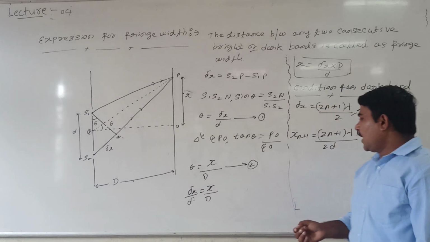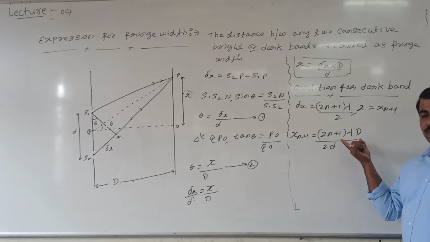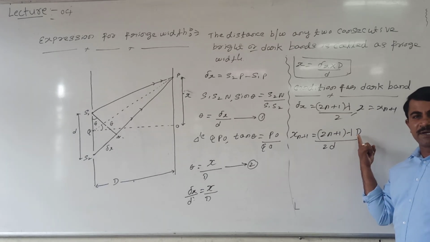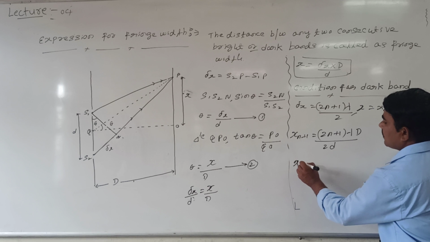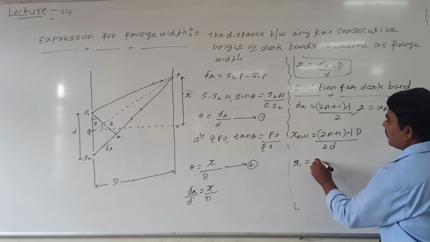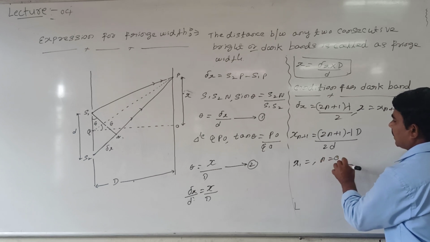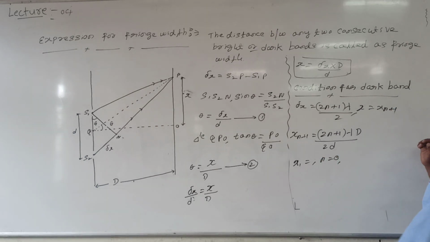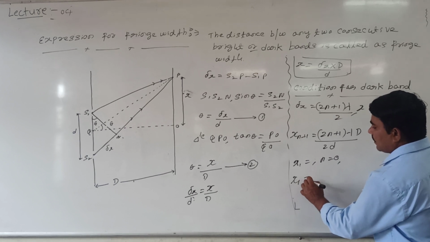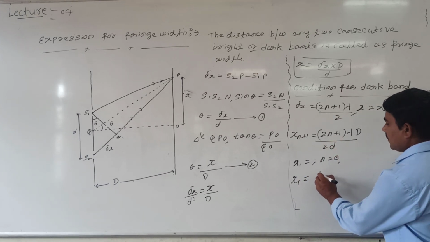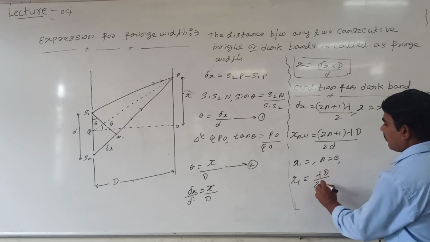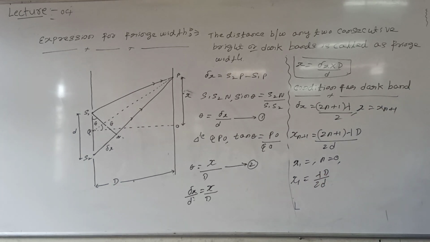Now you can take n is equal to 0, n is equal to 1, n is equal to 2, like this. For example, I can take n is equal to 0 for the first dark band. Look at me. x1 is equal to xn plus 1 with n is equal to 0. Then for the first dark band, x1 is equal to 0 plus, what is remaining, lambda D divided by 2d.